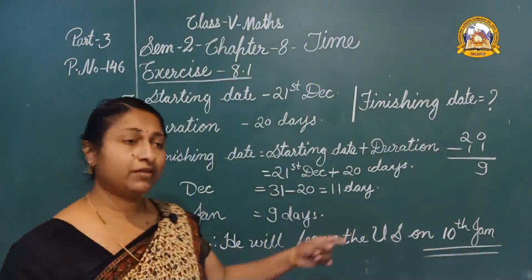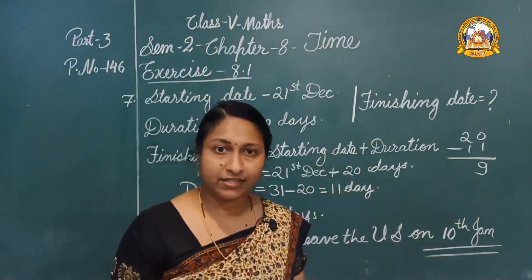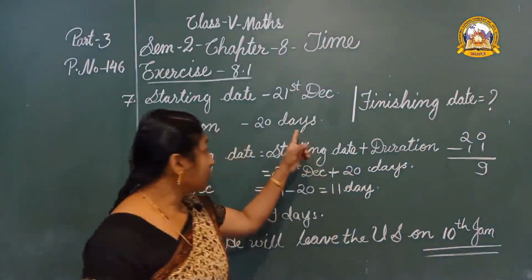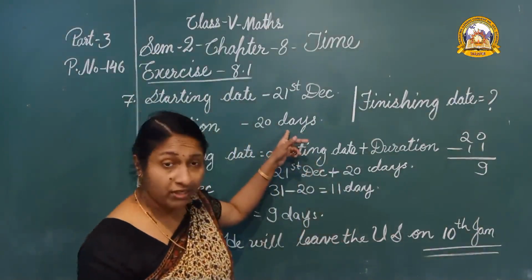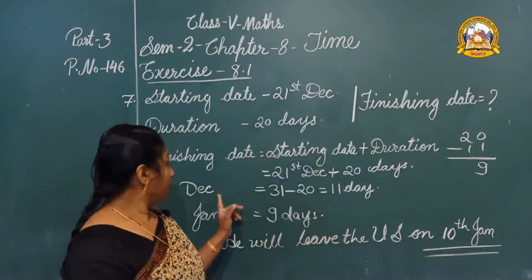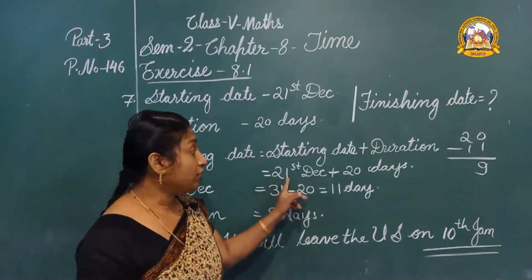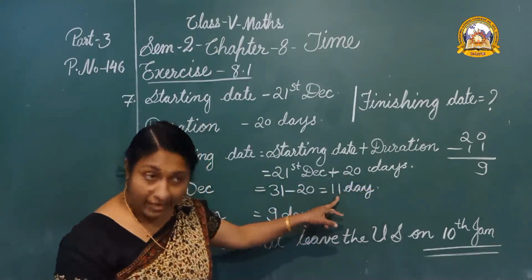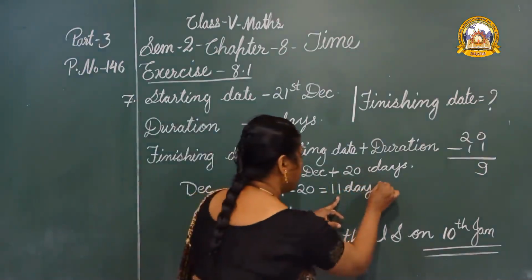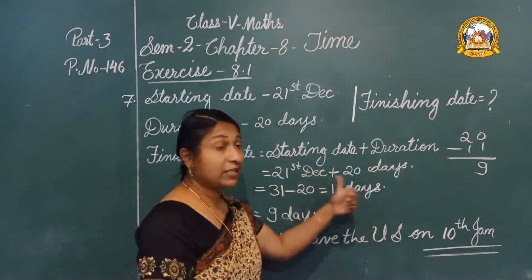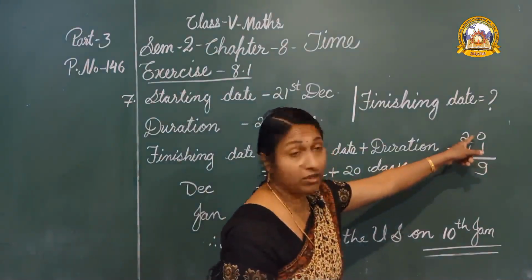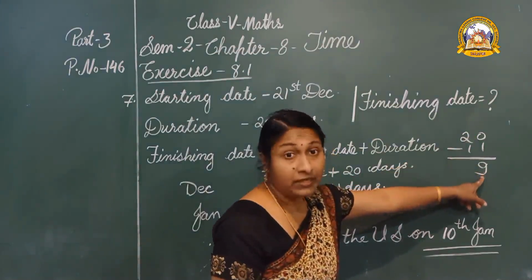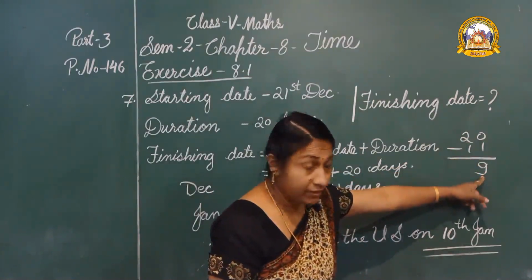It is our answer. Did you get the reason? Yes, he has to spend 20 days. From December 21st to December 31, there are 11 days. When we subtract the 11 from the total, 9 days remain.